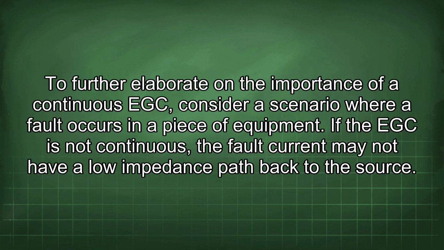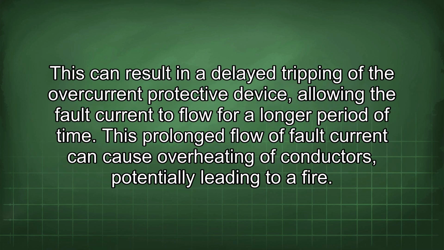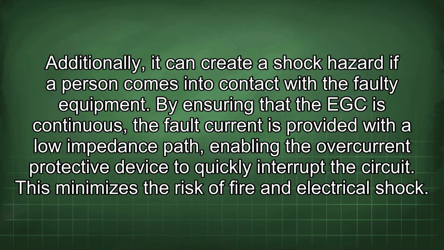To further elaborate on the importance of a continuous EGC, consider a scenario where a fault occurs in a piece of equipment. If the EGC is not continuous, the fault current may not have a low impedance path back to the source. This can result in a delayed tripping of the overcurrent protective device, allowing the fault current to flow for a longer period of time. This prolonged flow of fault current can cause overheating of conductors, potentially leading to a fire. Additionally, it can create a shock hazard if a person comes into contact with the faulty equipment.